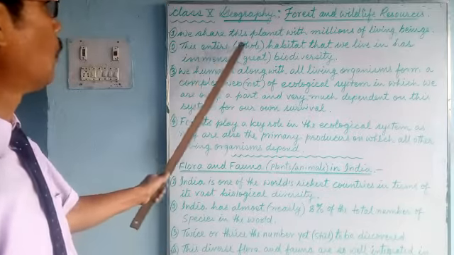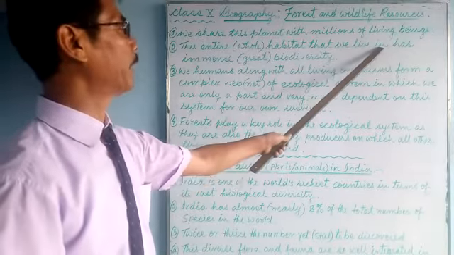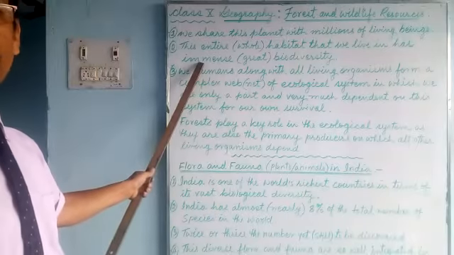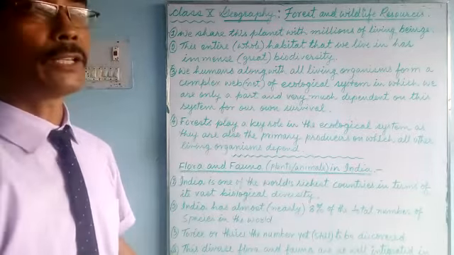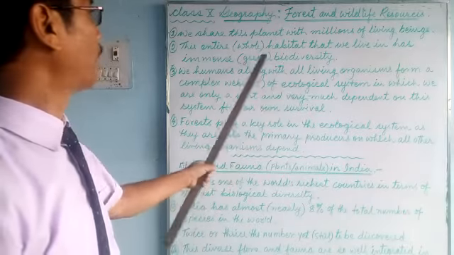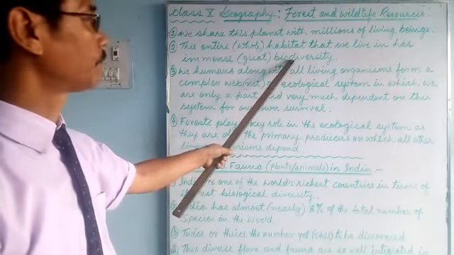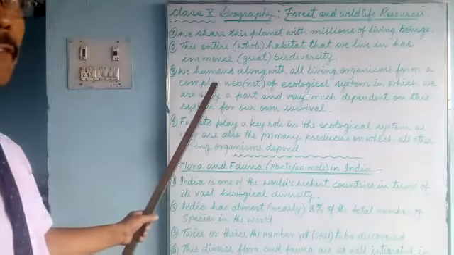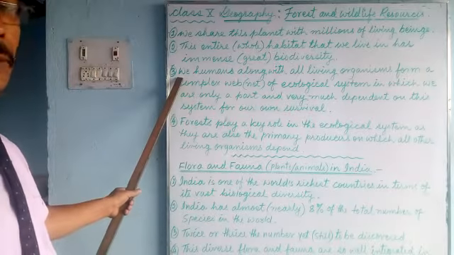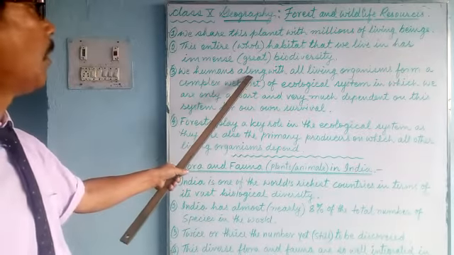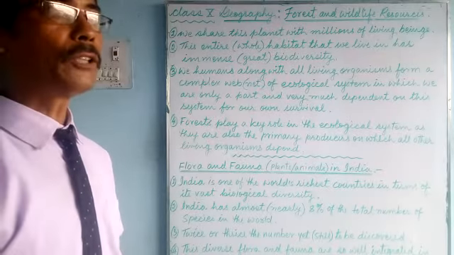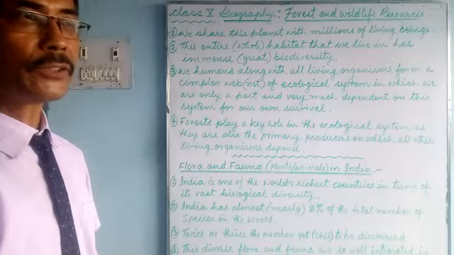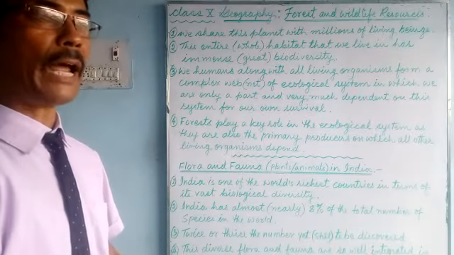This whole habitat that we live in has immense, great varieties of biodiversity, living diversity.